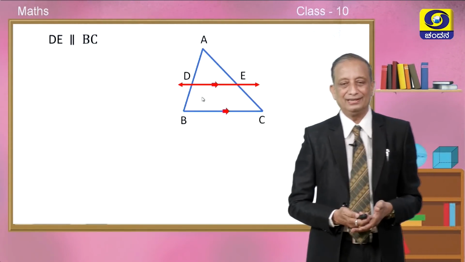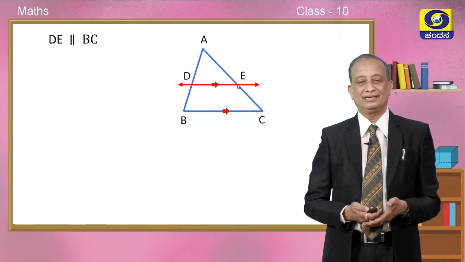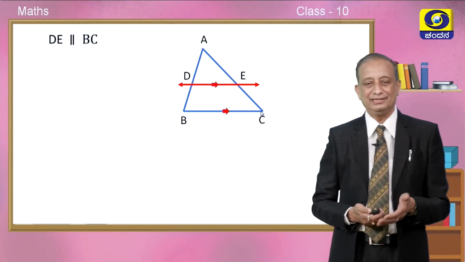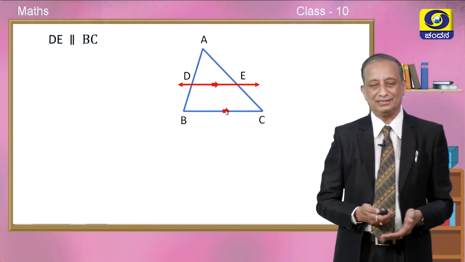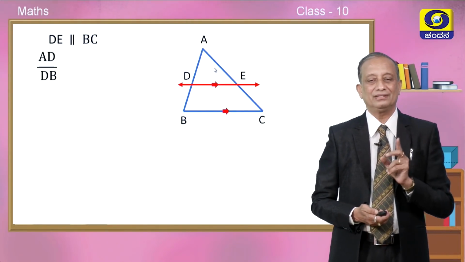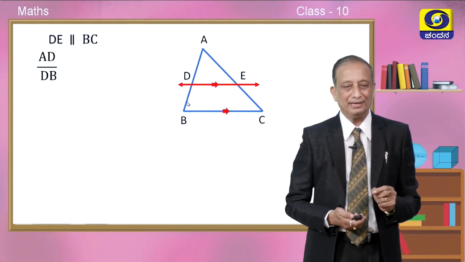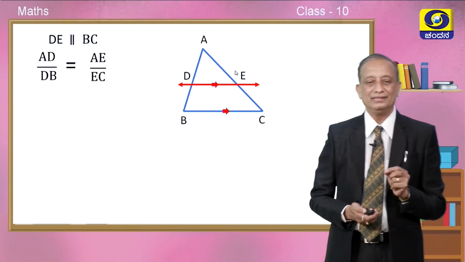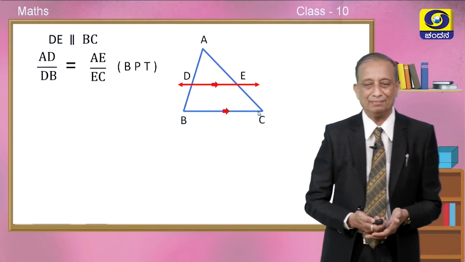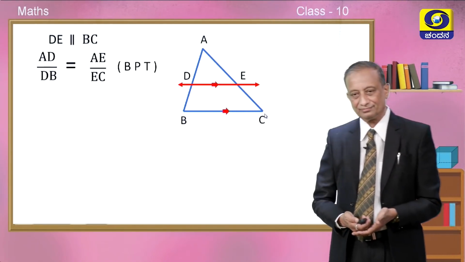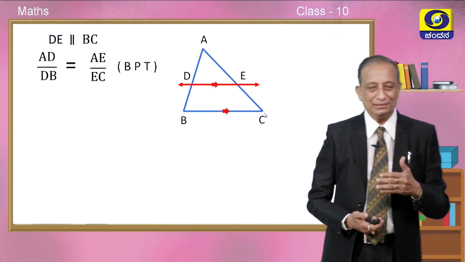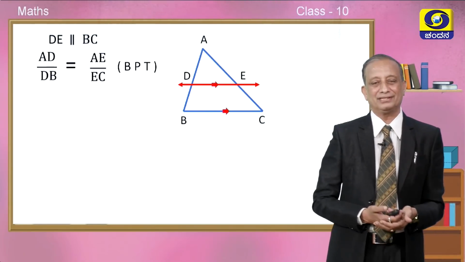Okay, in this triangle ABC, you can observe that DE is parallel to BC as usual. The arrow marks indicate that they are parallel to each other. Once they are parallel, immediately you must recall BPT. What is that? AD divided by DB is exactly equal to AE divided by EC. This is what our BPT or Thales theorem has told us.